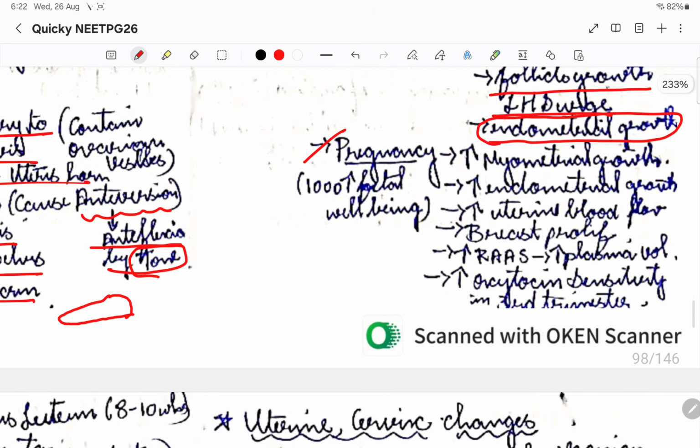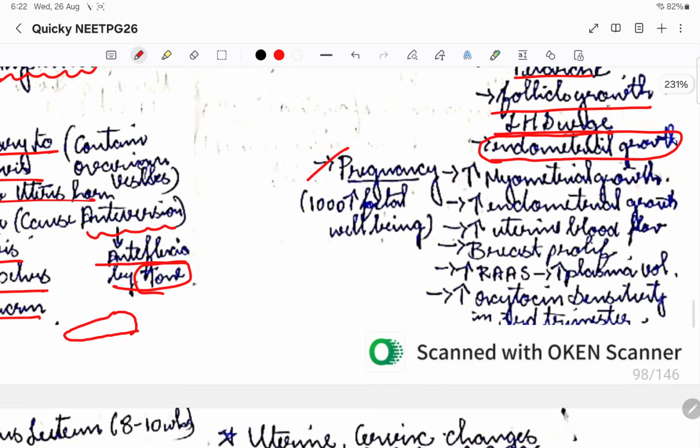In pregnancy, it will help in myometrial growth, and all the muscles of the uterus will also grow with the help of estrogen. Then coming to increased blood flow in the uterus, breast proliferation is by estrogen, and also RAS activation, to increase the plasma volume.